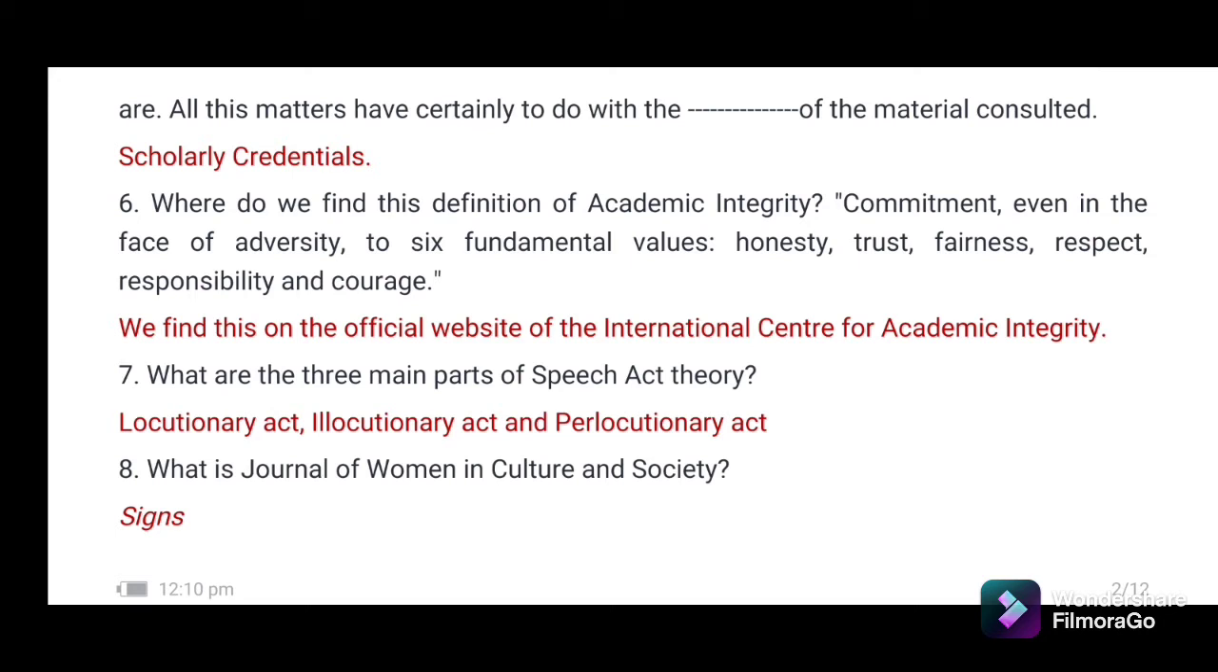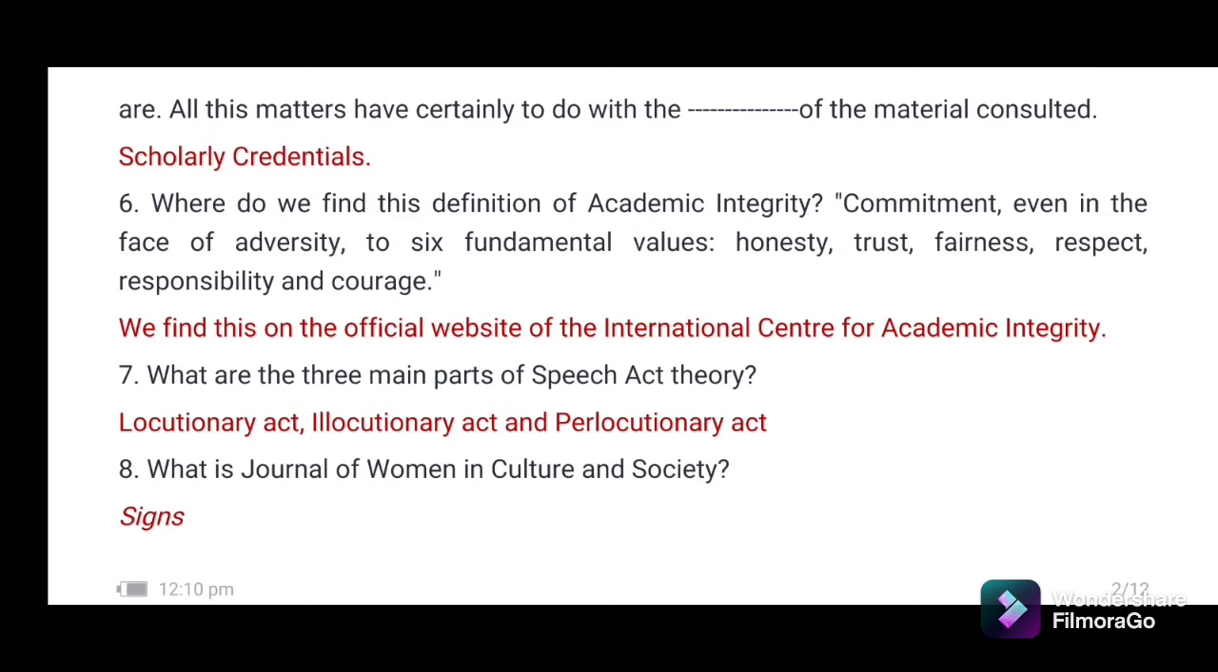Question number 7. What are the 3 main parts of Speech Act theory? The 3 main parts of Speech Act theory are Locutionary Act, Illocutionary Act, and Perlocutionary Act. Locutionary Act is the action of making a meaningful utterance. Illocutionary Act is performing an intentional utterance. Perlocutionary Act is producing the effect of the meaningful intentional utterance.